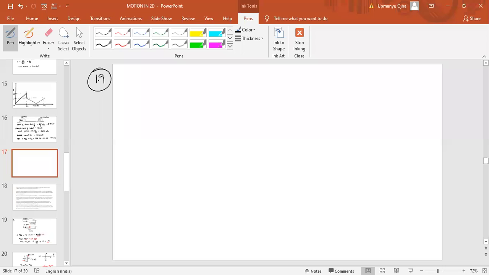Question number 19. We have different graphs. Now this is a good problem. See, we have three graphs. The first graph is like this.